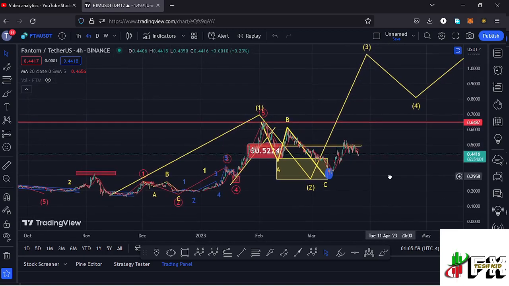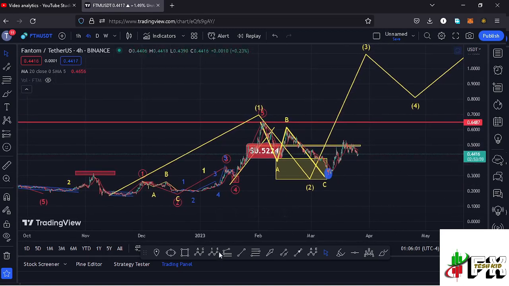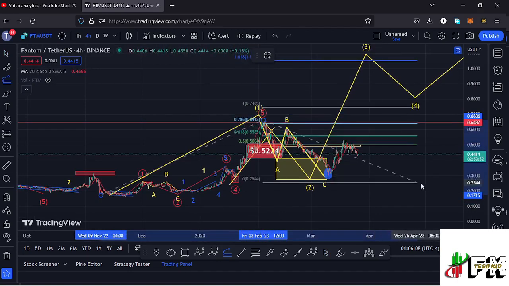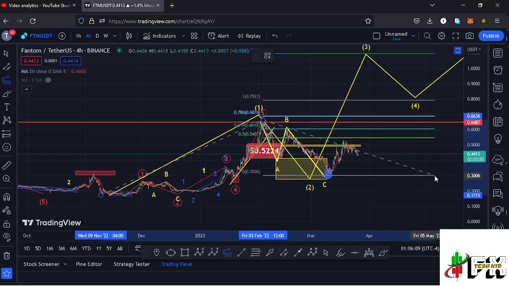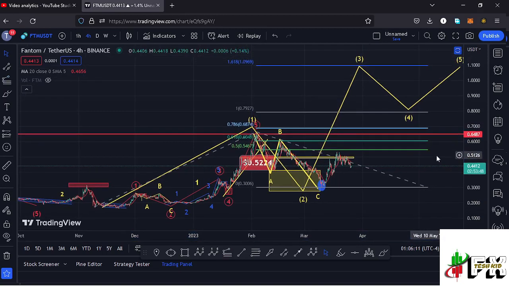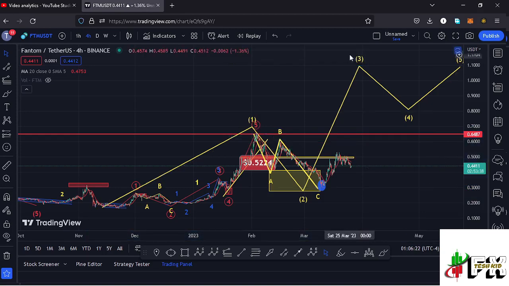Allow me to first sketch out a target area to the upper side in the formation of that wave 3 by connecting the trend-based Fibonacci from the low of the first wave to the high of that wave 1, then dragging the fibs to the low of the second wave, and that now gives me a minimum target area to the upper side in the formation of that wave 3 at the fib level 1.618, and that is at around the $1.0969 mark, and that is the minimum that I'm expecting Fantom to do here on the long-term scenarios.